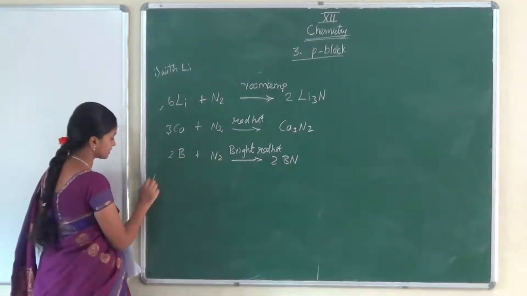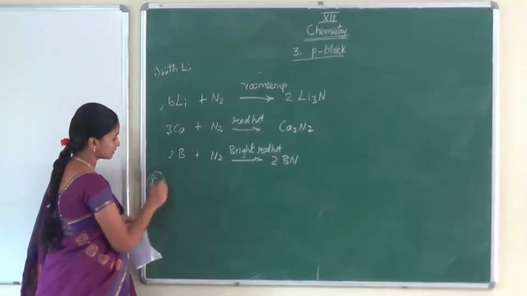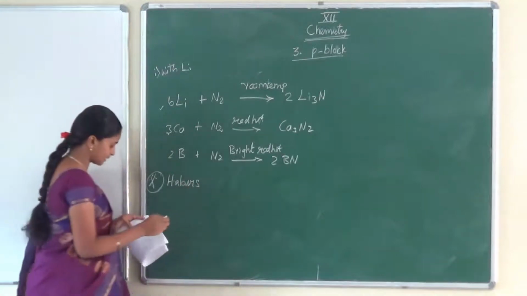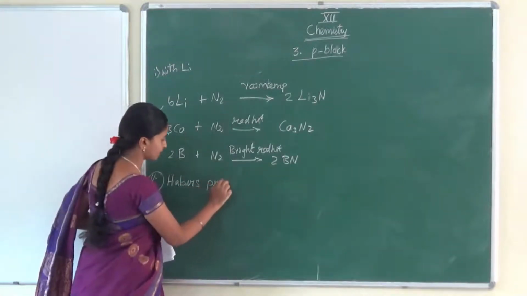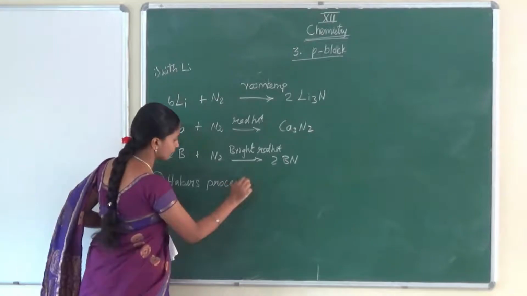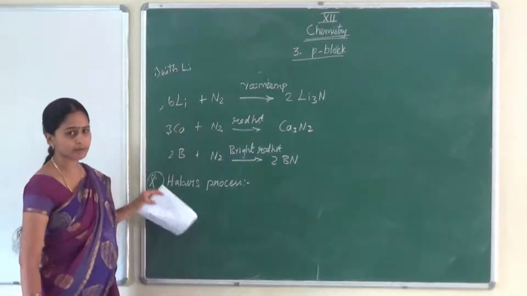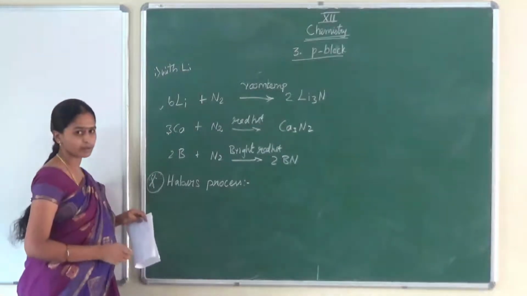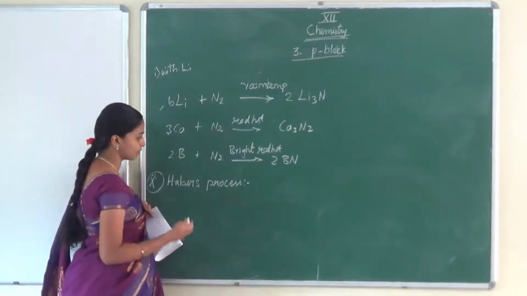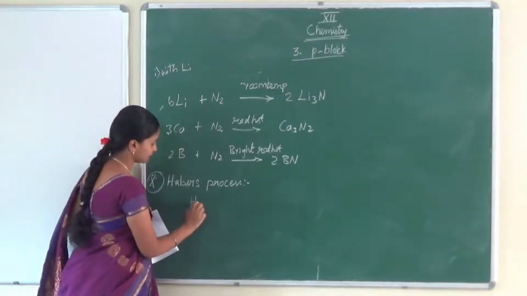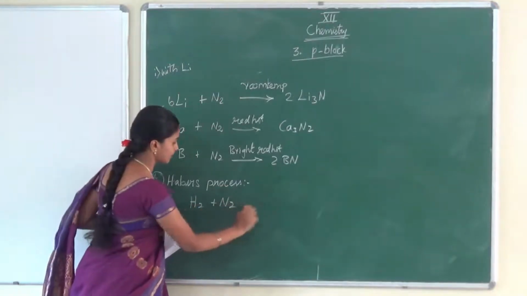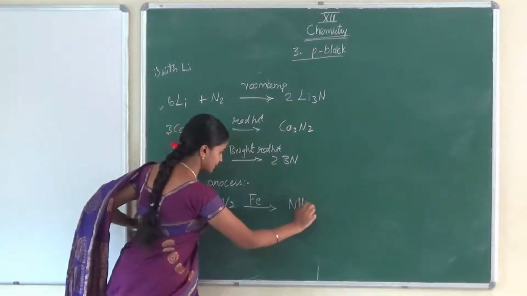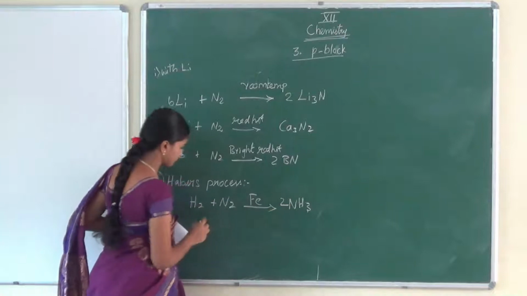The next reaction is very, very important, which is Haber's process. When I say the word Haber's process, suddenly you can remember the synthesis of ammonia. Very good. Haber's process means synthesis of ammonia. How are we preparing this ammonia? Nitrogen reacts with hydrogen in the presence of an iron catalyst. It produces ammonia, NH3. Can you balance it?